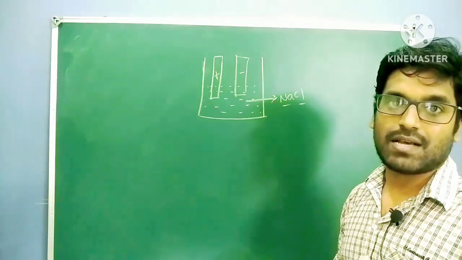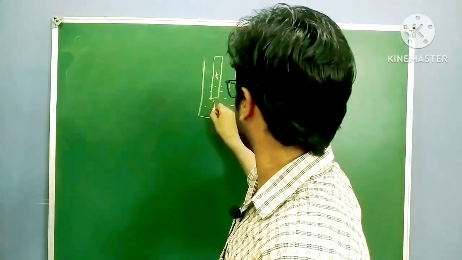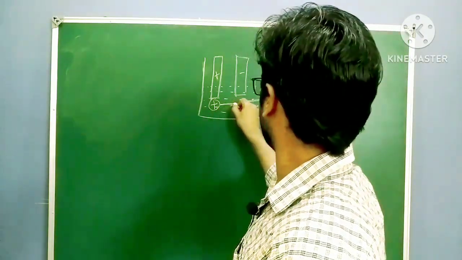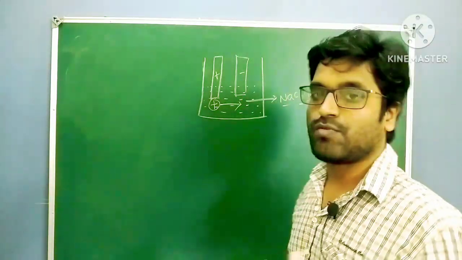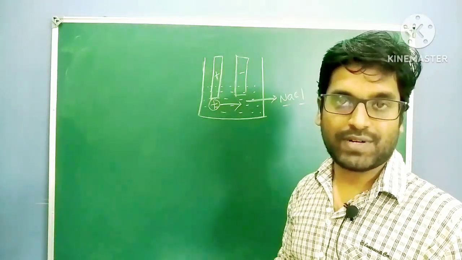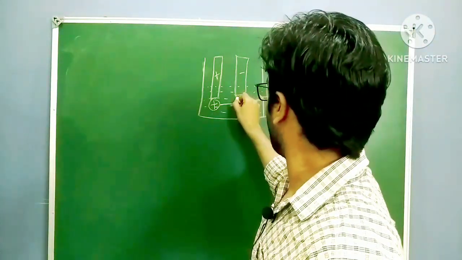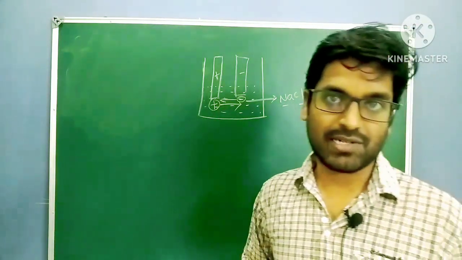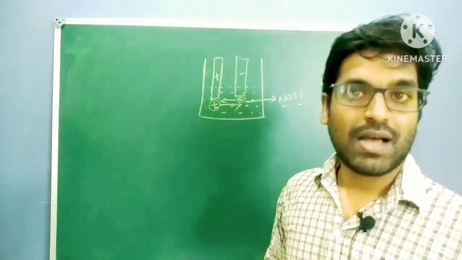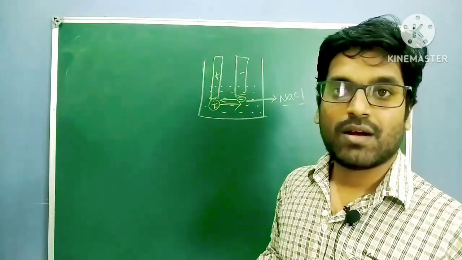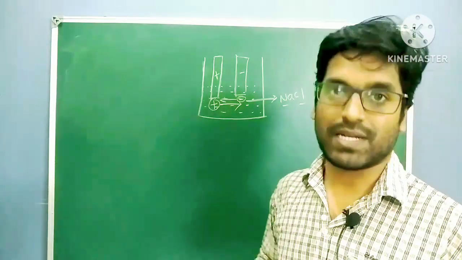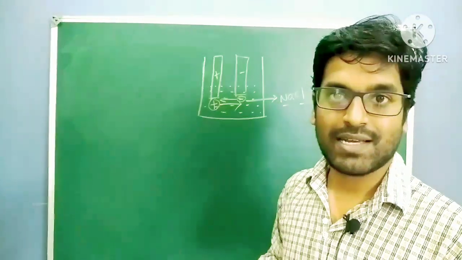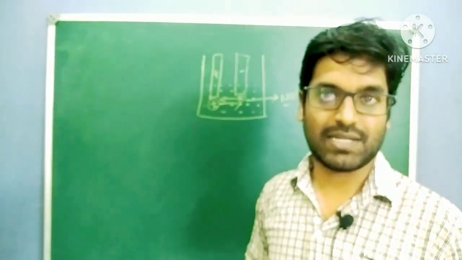Positive ions, the positively charged species, move towards the negative electrode because of force of attraction. Negative ions move towards the positive electrode because of force of attraction. So ions are moving, charges are moving, and because of the moving charges, it is conducting electric current.